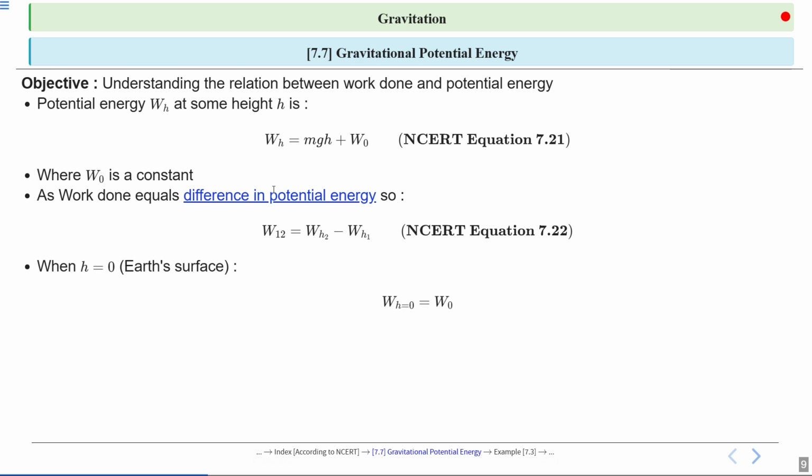When the height is 0, meaning the object is on the Earth's surface, the potential energy is simply WH equal to 0, or equal to W naught. This establishes our reference point for potential energy calculation. Here W naught represents the potential energy at the Earth's surface. It's important to understand that this is our baseline or starting point for measuring potential energy changes.